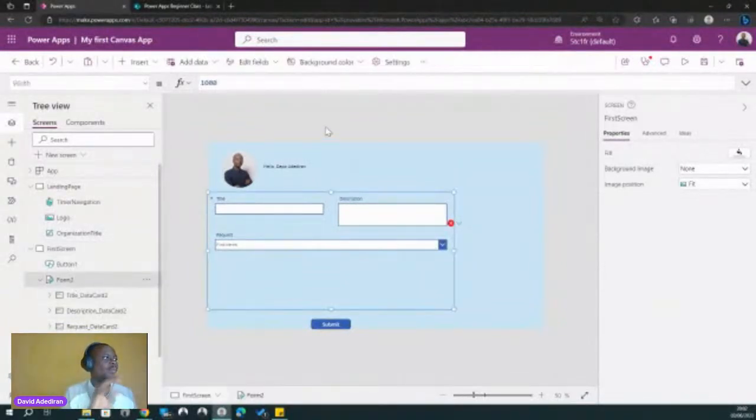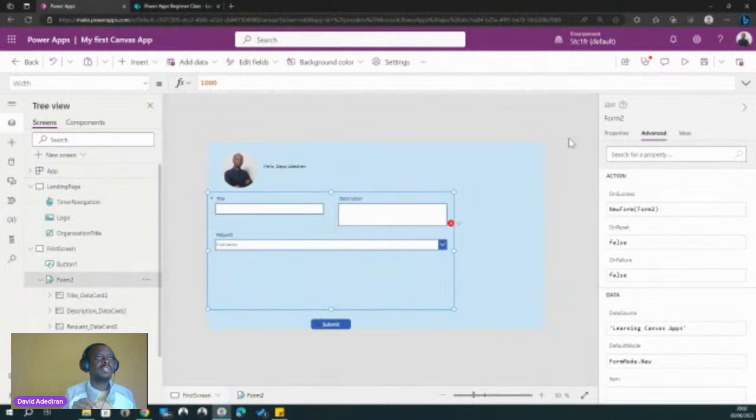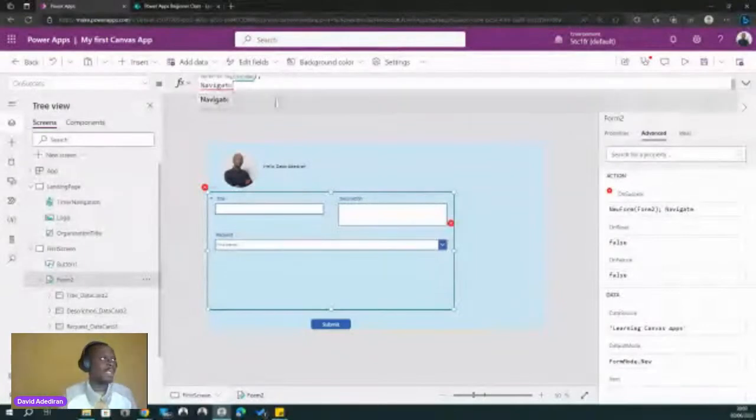Well, we're going to do a couple of things. Once this form is filled, if you go to the success, remember the unsuccess, we did a new form, so that allows us to fill a form. But what we're going to do now is still make a new form, and navigate to the other screen. So once we fill the form, we want to go to the other screen and see the new item in the gallery.